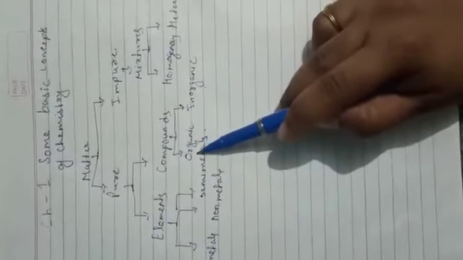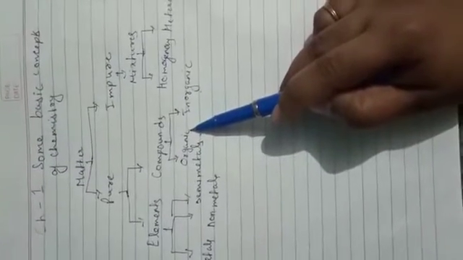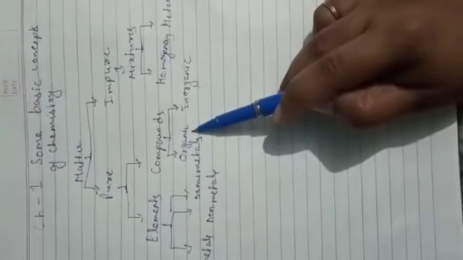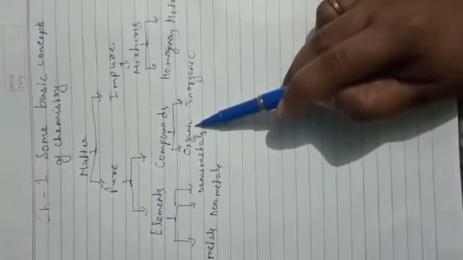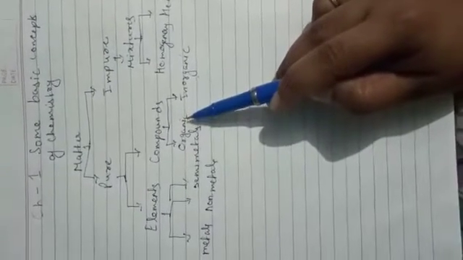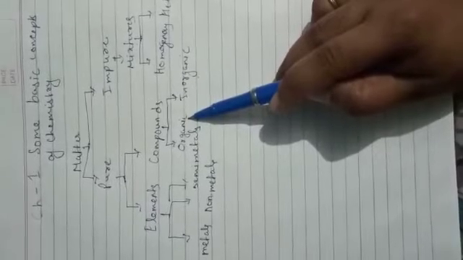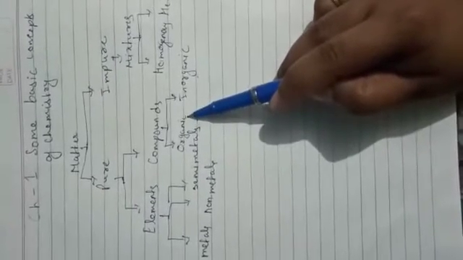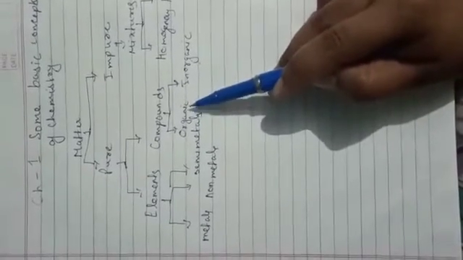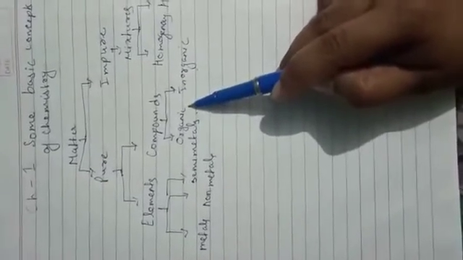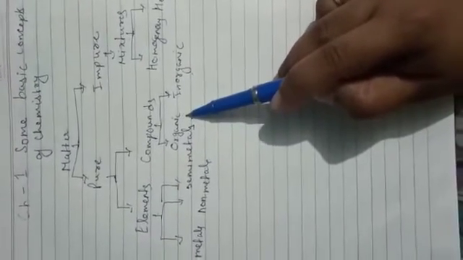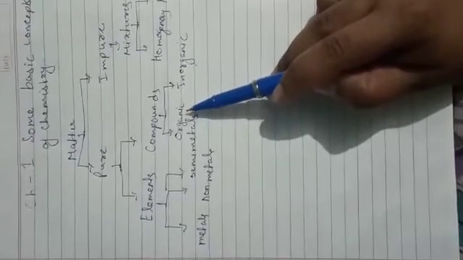For example, of organic compounds you can see formic acid. You must remember that in class 10th I told you formic acid is produced by ants. Ant stings contain formic acid. Ant is a living organism, so that is known as an organic compound. Basically all of the carbon compounds are organic compounds, because they are derived from living organisms.